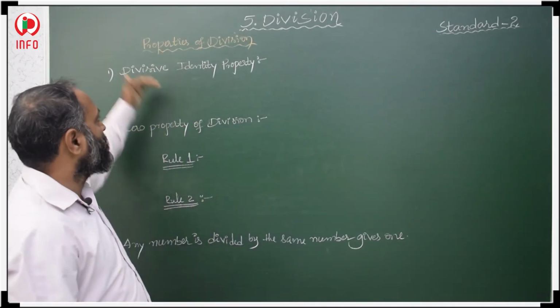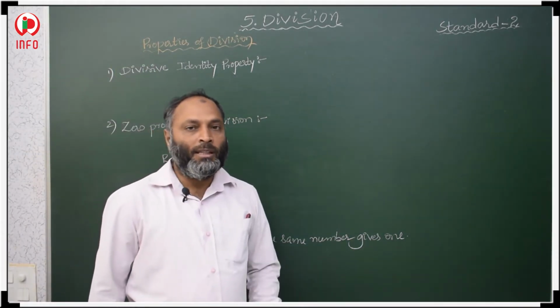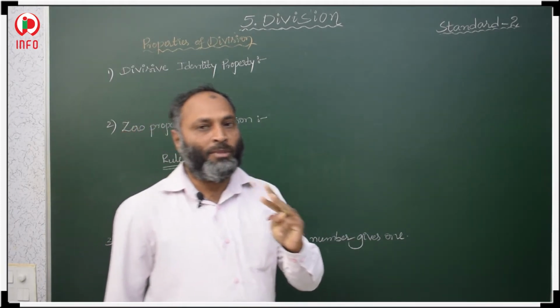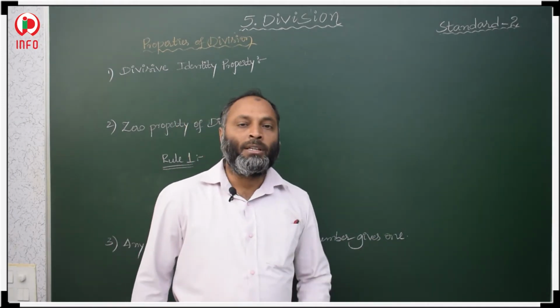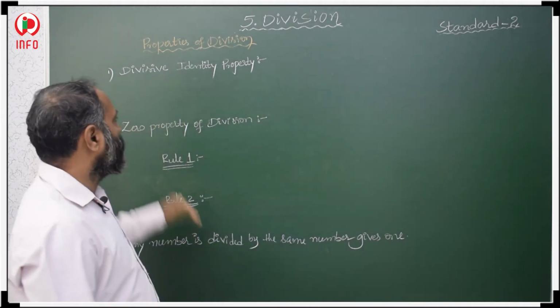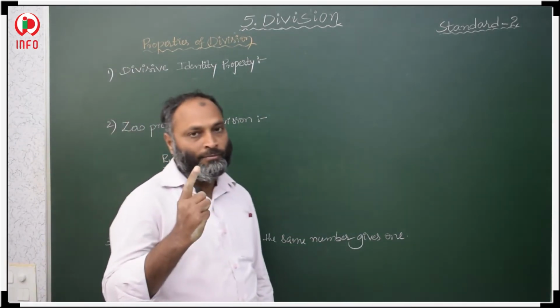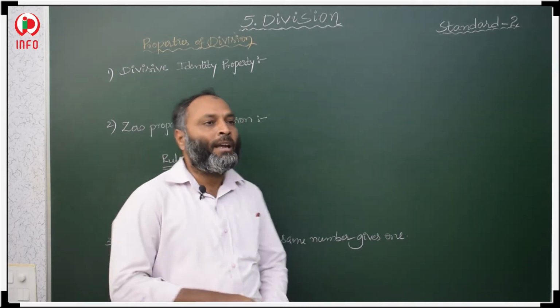Now students, next concept, properties of division. In this, three properties were given, and you all should remember these three division properties. So what is the first property? The first property is the divisive identity property. Identity means 1.